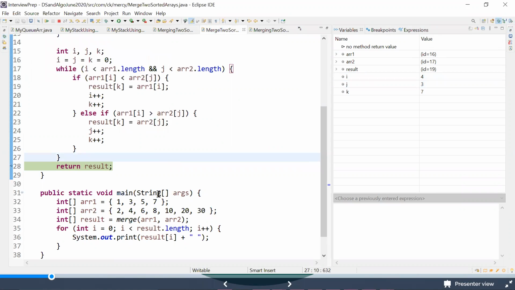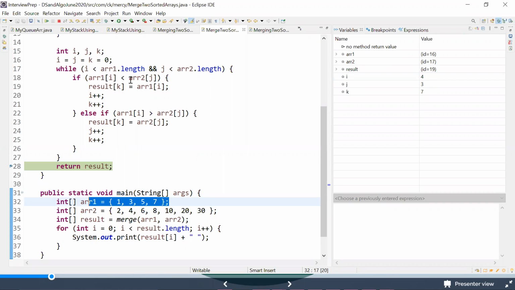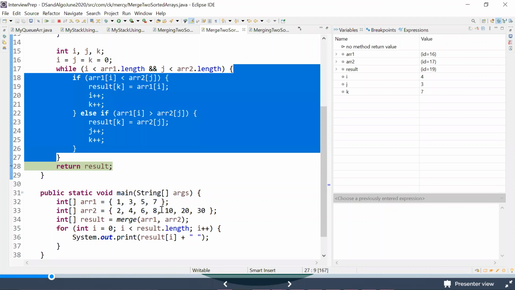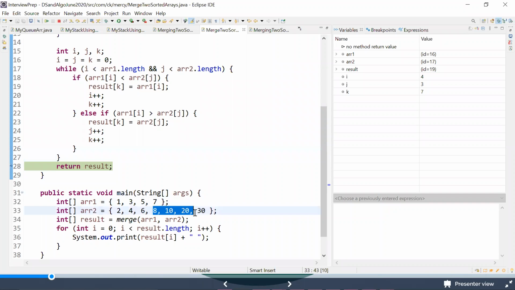These are the indexes, but the actual thing is the calculation of this array, it came to number called 4. So that's why this while loop is breaking, and after that it is not trying to capture this 8, 10, 20 and 30, right? 8, 10, 20 and 30.